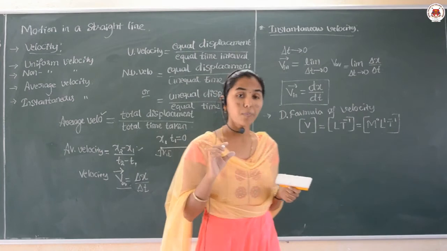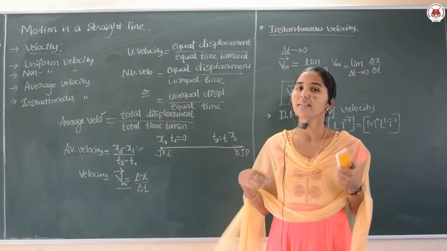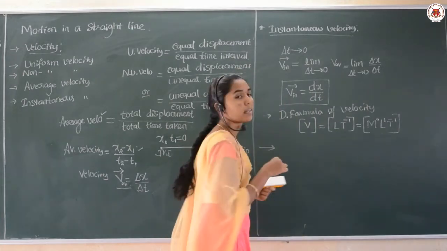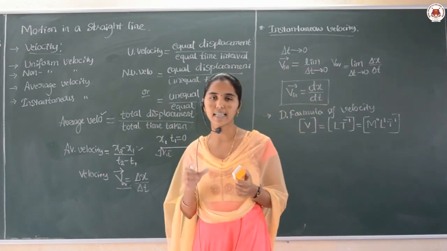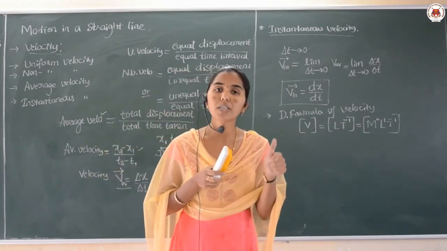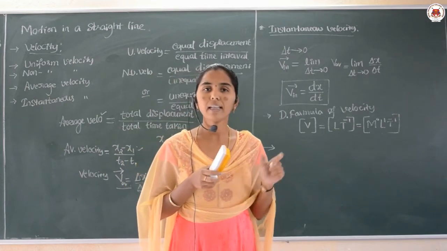I hope you understood the point of velocity here. Then shall we move to the next? The next point to be discussed here is acceleration. See dear students, in the beginning the position of the object changes with respect to time.